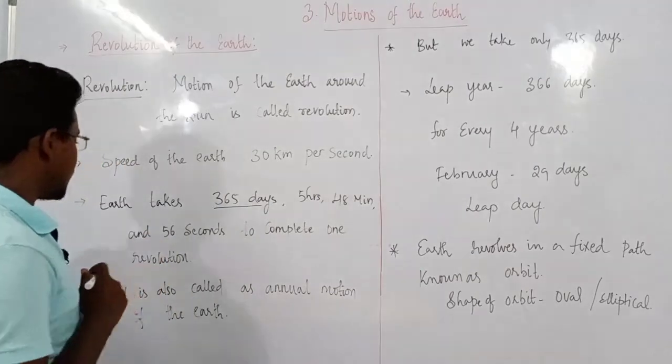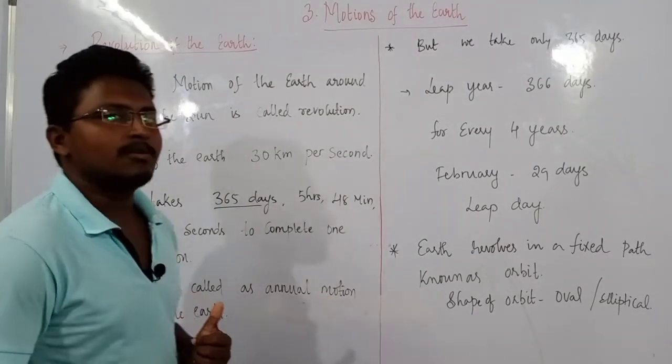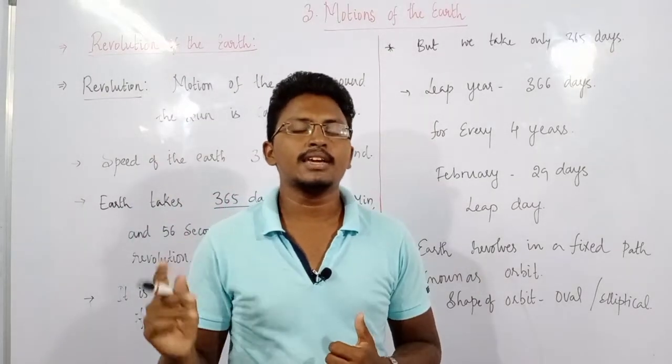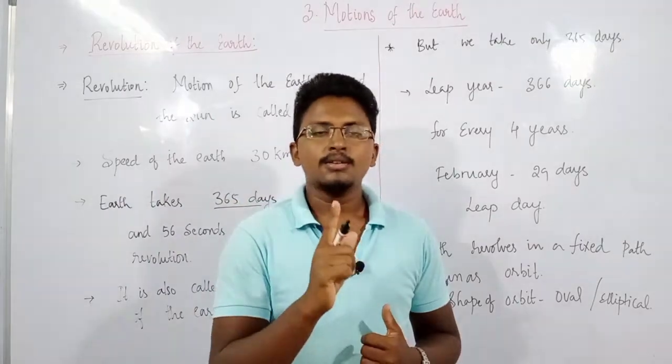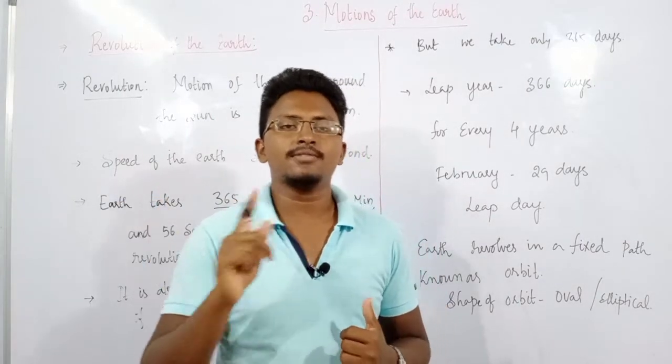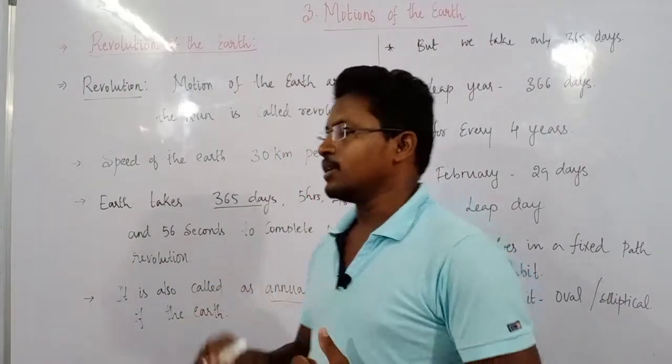Then the next very important thing is that it is also called the annual motion of the earth. That means, as I told, the earth takes 365 days to revolve around the sun. So this means we can say 1 year. That is why it is also known by the other name, the annual motion of the earth.